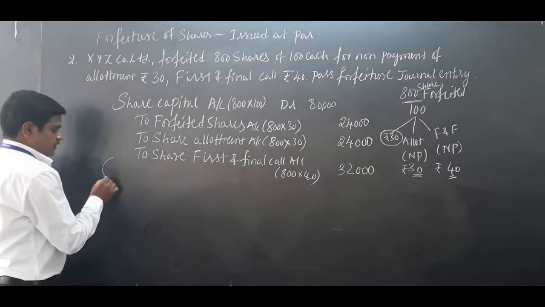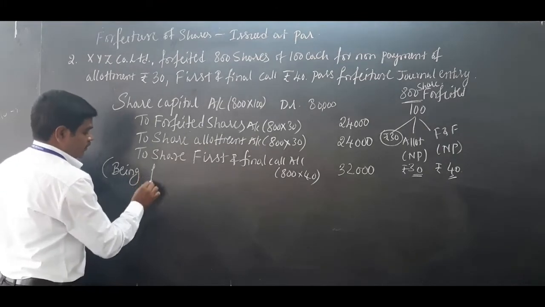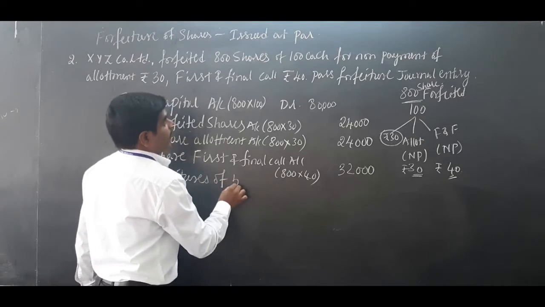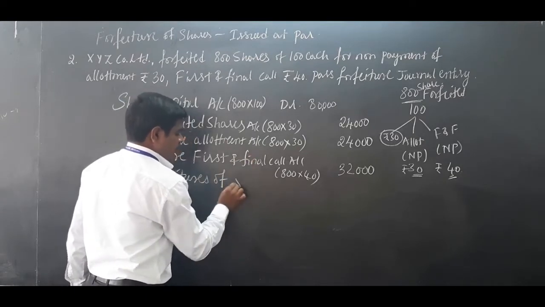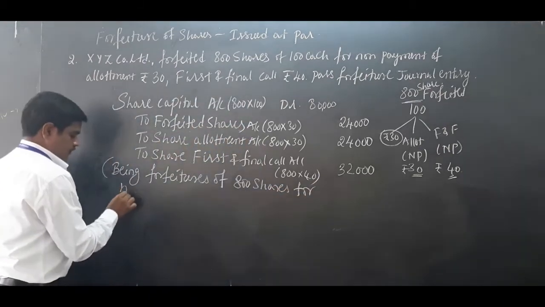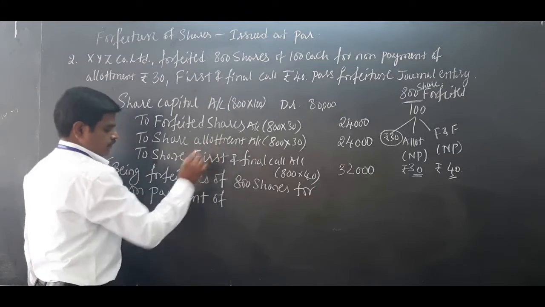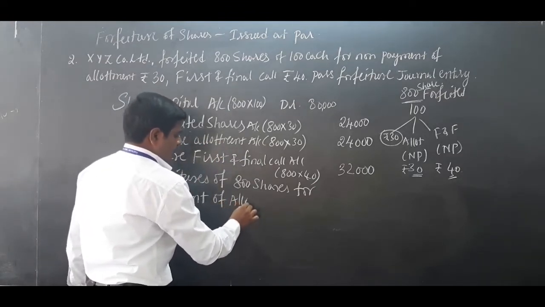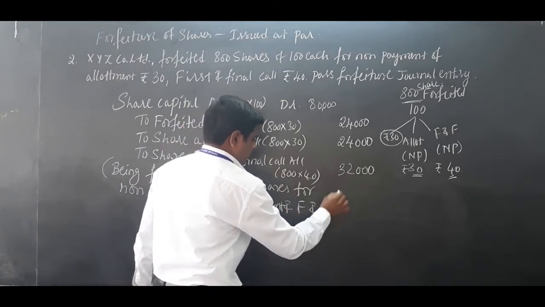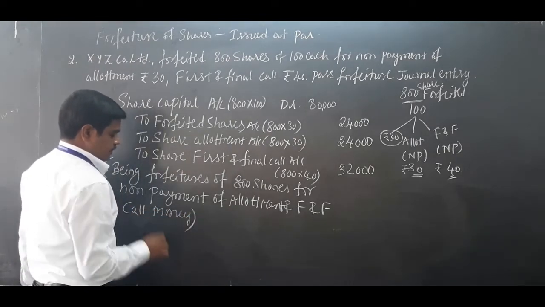Of course, every journal entry should be supported by narration: being forfeiture of 800 shares for non-payment of allotment and first and final call money. So this is the narration.